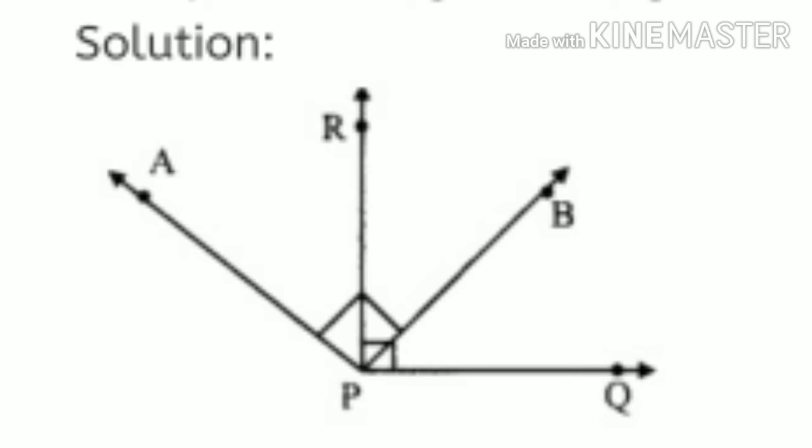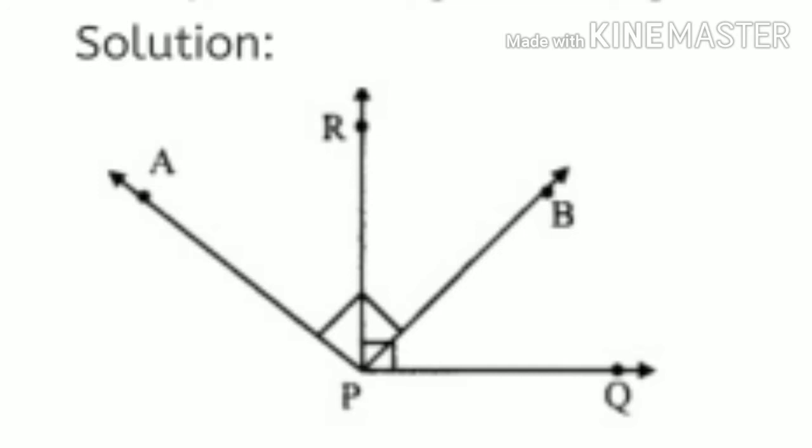PQ and PR are perpendicular. Point B is inside the angle QPR and point A is outside, that means in the exterior part, and ray PA and ray PB are perpendicular to each other. On the basis of this figure, we have to write one pair of complementary angles.